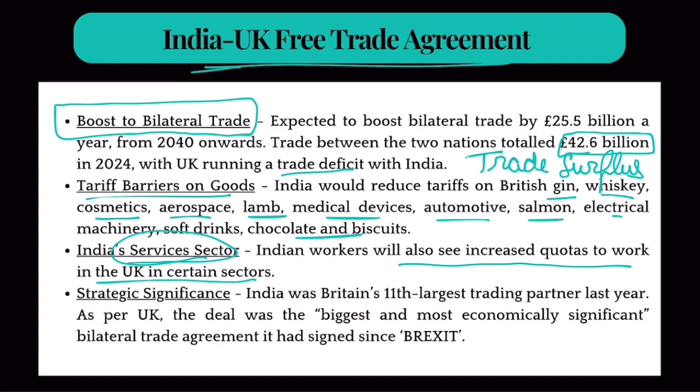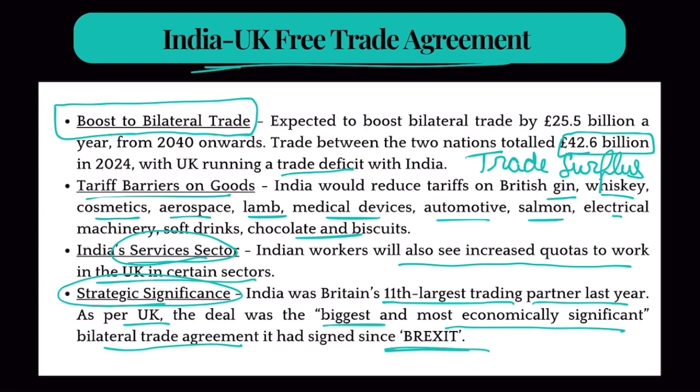Clear? This trade agreement has a strategic significance. India was Britain's 11th largest trading partner last year. As per UK, the deal was the biggest and most economically significant bilateral trade agreement it had signed since Brexit. So Britain says that after Brexit, after Britain decided to get out of European Union, this free trade agreement with India is its most significant agreement. Clear? Now, what are the benefits of this agreement to both countries?